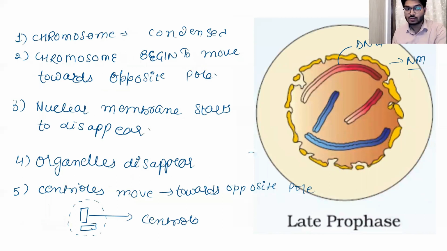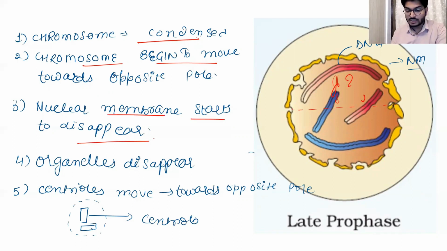In the late prophase, what is going to happen? Chromosomes condense properly, and then the chromosomes begin to move toward the equator. Suppose you have some chromosomes here. This is the equator, so they are going to move toward this side. Then the nuclear membrane starts to disappear. As the nucleus has a double membrane, it is about to disappear.